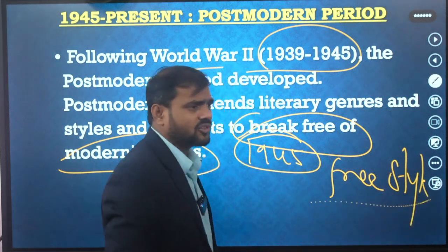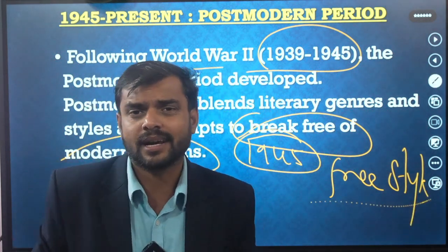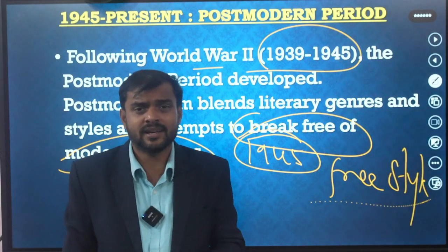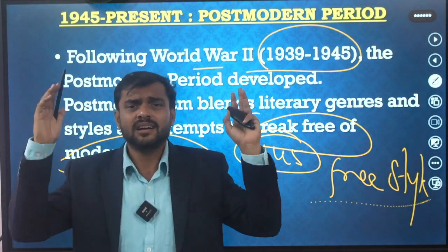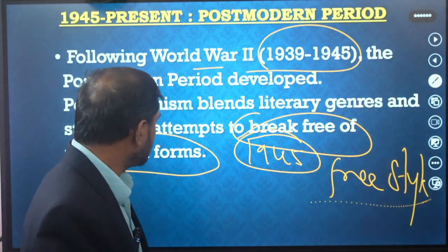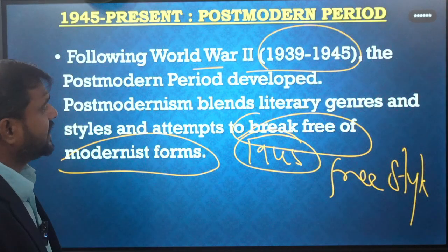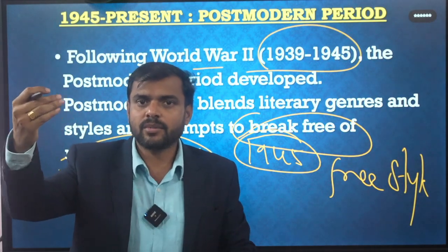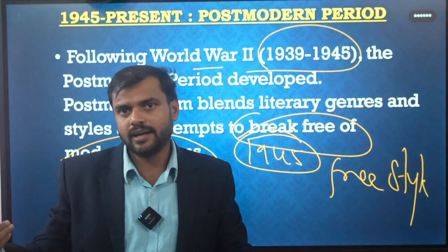You can write on social things, on war, on psychology, science, social problems, religion, spirituality, other things. Many subjects and ideas have started in this period. So that's why, dear students, these are very important ideas. So there are other things too. I will discuss one by one from beginning to end till now.